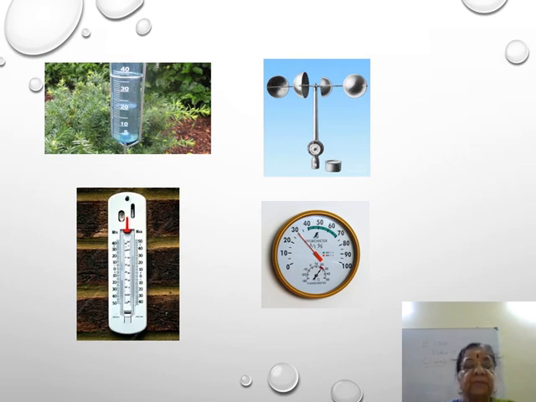This is the maximum and minimum thermometer. In this, normally during the day the temperature will be maximum, and early morning and in the evening the temperature is minimum. So this one is the maximum and minimum thermometer. Then this is the hygrometer. The moisture, the humidity, can be identified with the hygrometer. So this apparatus is the rain gauge, this is the anemometer, this is the maximum and minimum thermometer, this one is the hygrometer. I hope you are able to follow this.